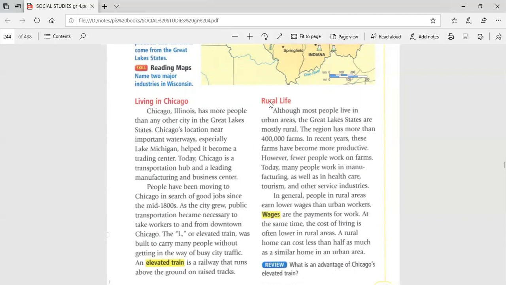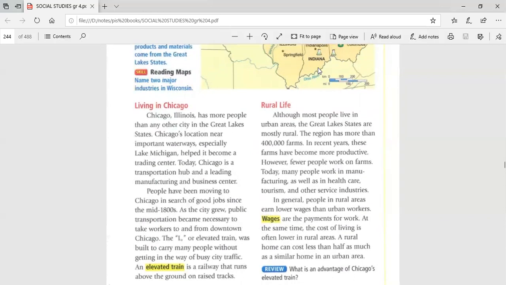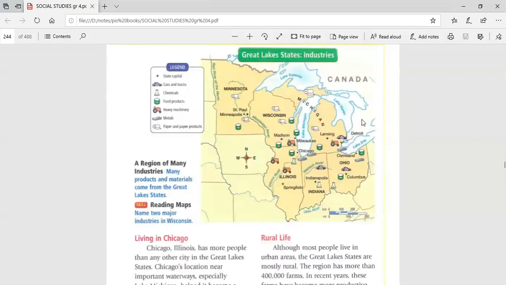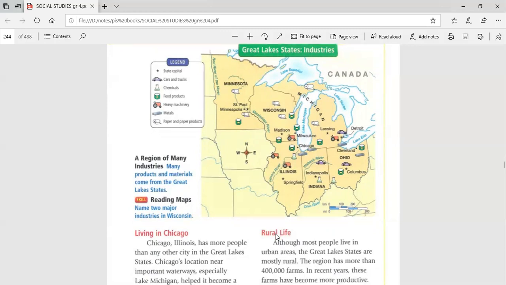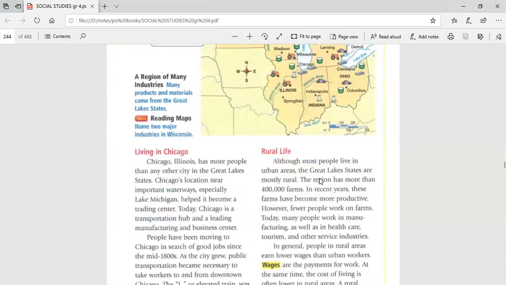Okay, what about rural life in the Great Lakes states? As you can see, we have here the Great Lakes, and the Great Lakes are a major part of farming in all these states. Although most people live here in Chicago in urban communities, they have factories and they produce many products and goods, but at the same time, the region has more than 400,000 farms, and these farms have become more productive.